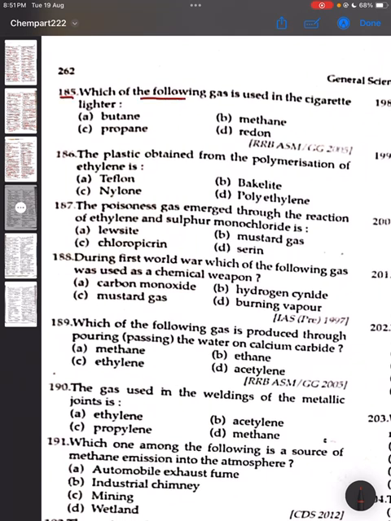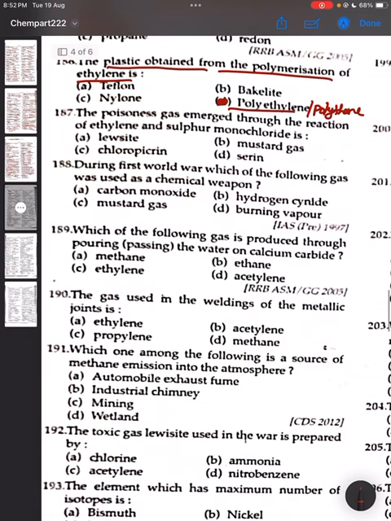185. Which of the following gases is used in the cigarette lighter? The correct answer is butane. क्योंकि पहले गैस भरेंगे फिर सिगरेट जलाएंगे. सो फर्स्ट बी देन सी, ब्यूटेन देन सिगरेट. 186. The plastic obtained from the polymerization of ethylene is. It is polyethylene. Option D is the correct answer. और पॉलीइथाइलिन को हम लोग पॉलीथीन के नाम से भी जानते हैं.